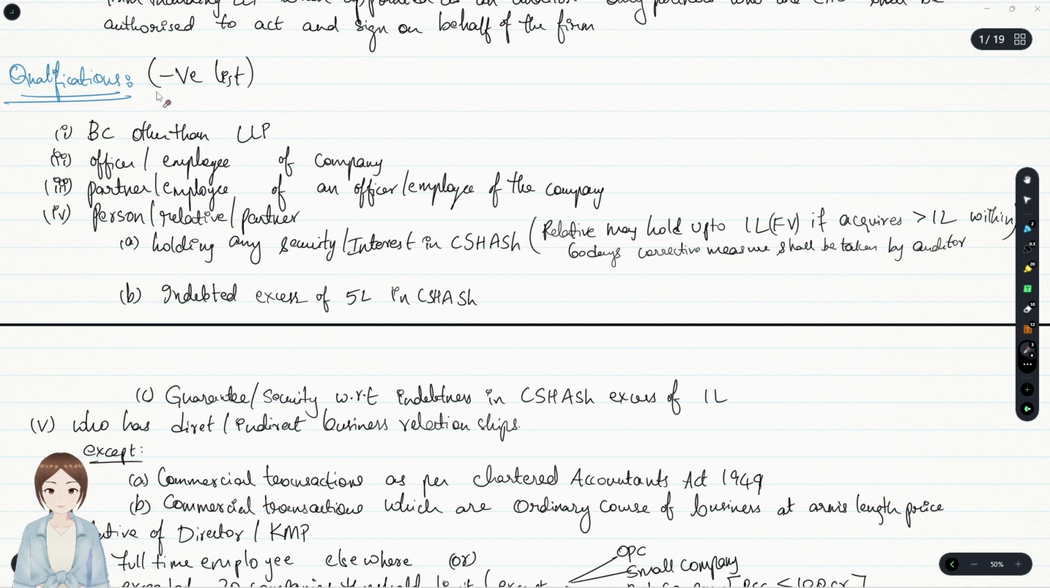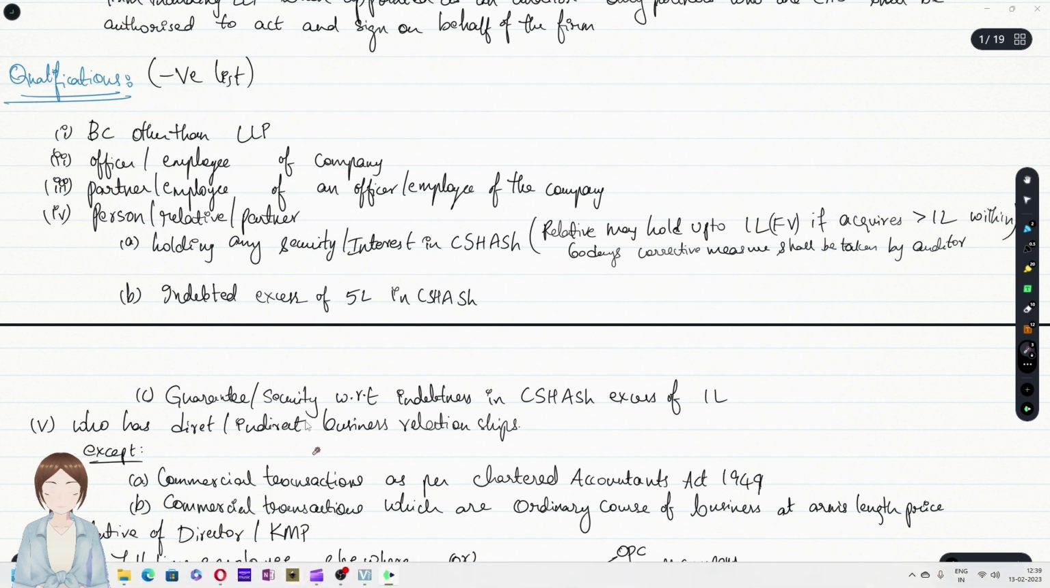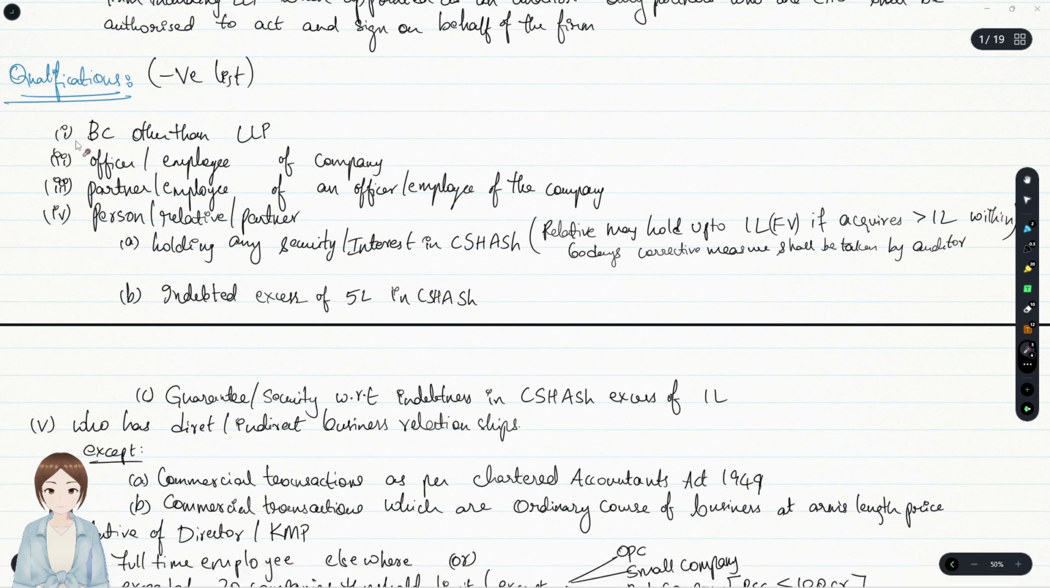The disqualifications here are the negative list. Negative list means if any condition is fulfilled by such person or that firm, they shall not be eligible to be appointed as an auditor. If that firm is a body corporate other than an LLP, it is not eligible to be appointed. Any person who is an officer or employee of the company, that is, the client company to which the statutory auditor is to be appointed, is not eligible.